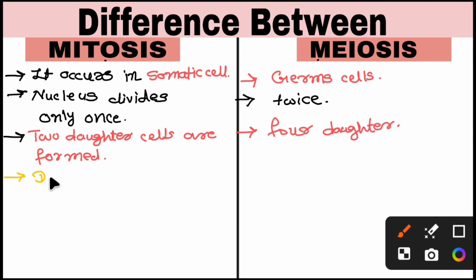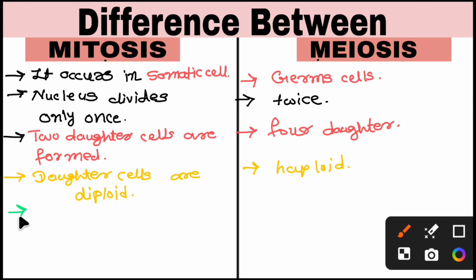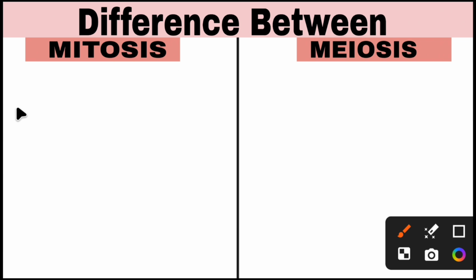In mitosis, daughter cells are diploid. In meiosis, daughter cells are haploid. Mitosis occurs more frequently and meiosis occurs less frequently. In mitosis, daughter cells form somatic organs, and in meiosis, daughter cells form gametes.